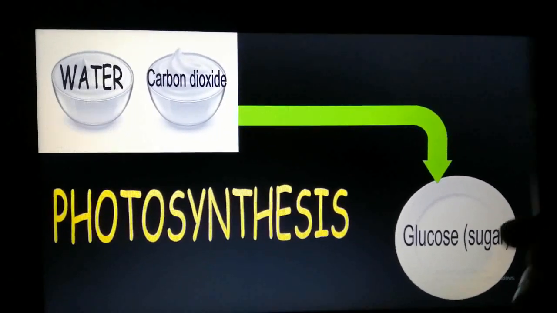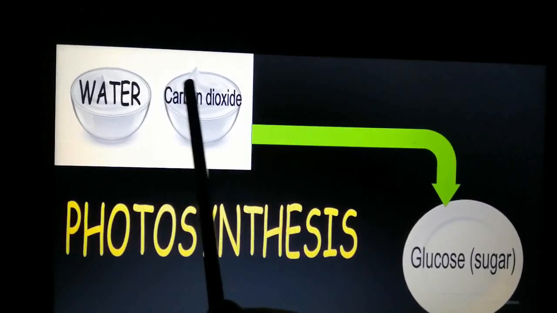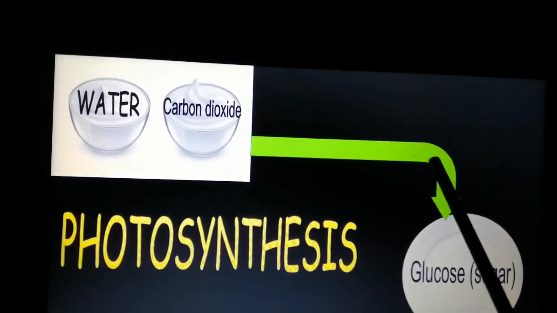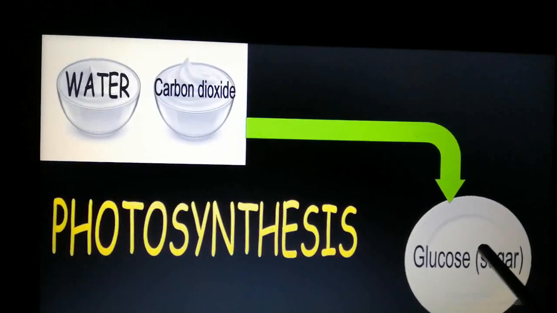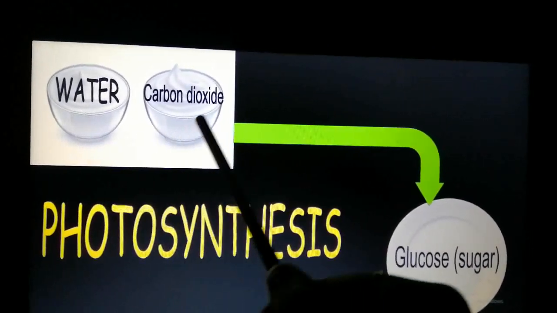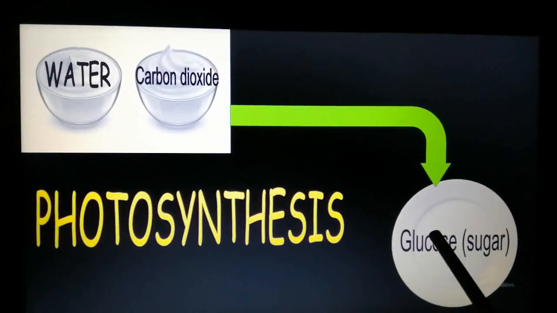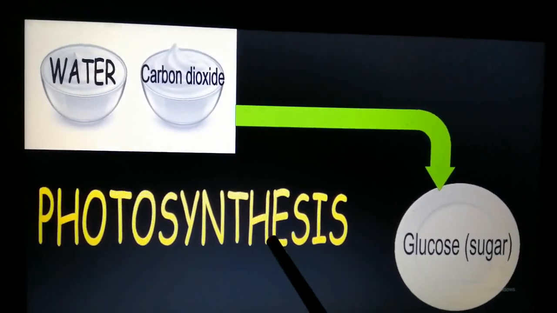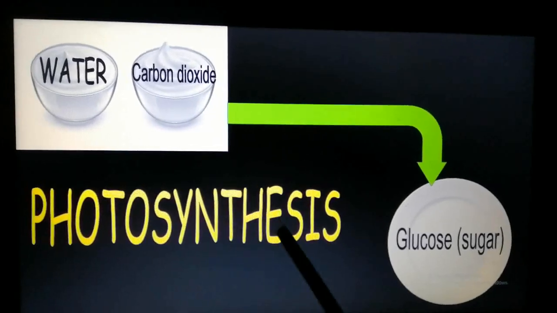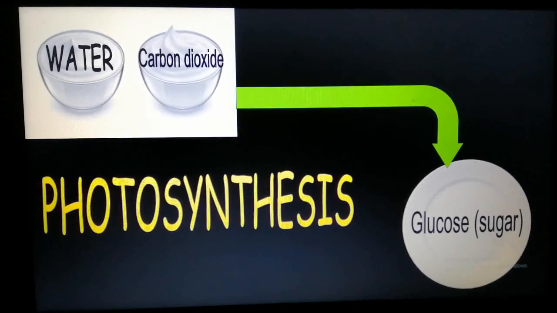So their ingredients are water and carbon dioxide, and their food is glucose. And the process that they use to convert these ingredients into food is known as photosynthesis. Just like how we had cooking, plants have photosynthesis.